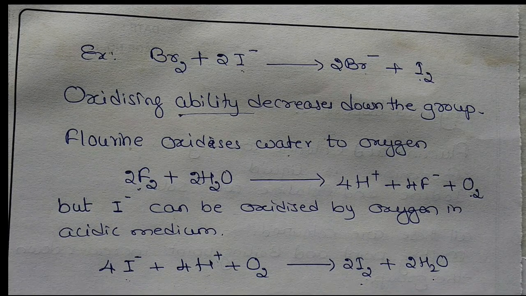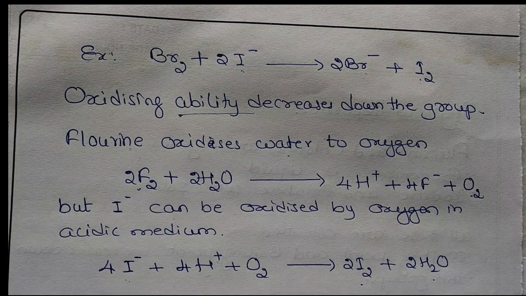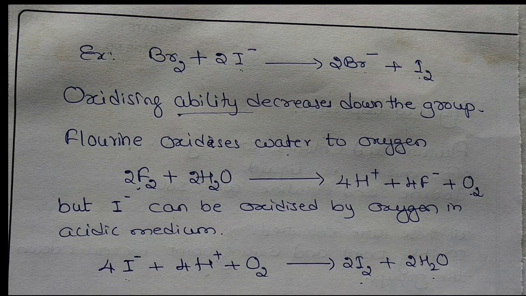They all react with hydrogen to give hydrogen halides. That is, chlorine reacts with hydrogen to give HCl, fluorine HF, iodine HI, HBr, like that. But the affinity for hydrogen decreases. Affinity means attraction. Attraction towards hydrogen decreases from fluorine to iodine.